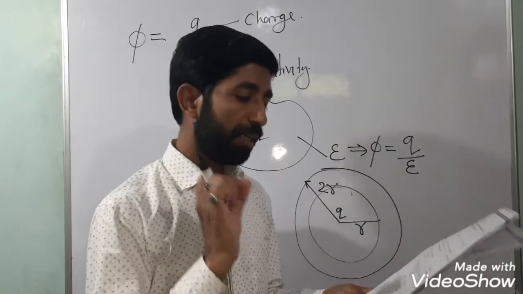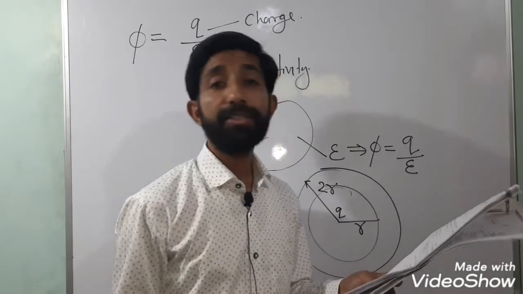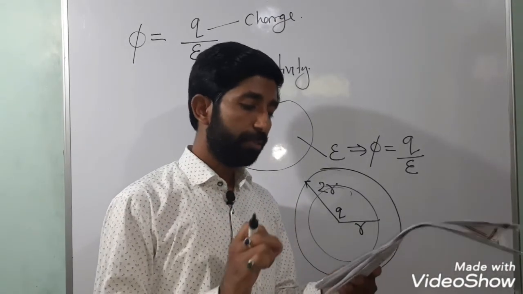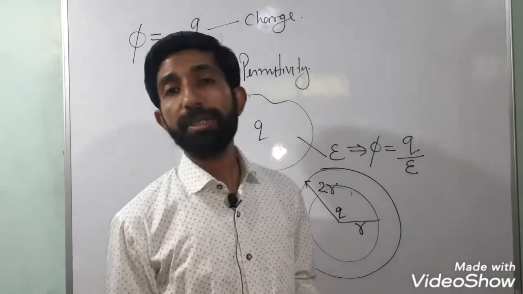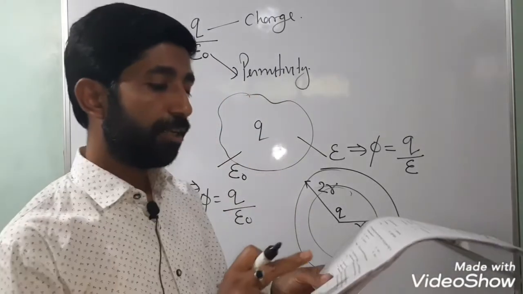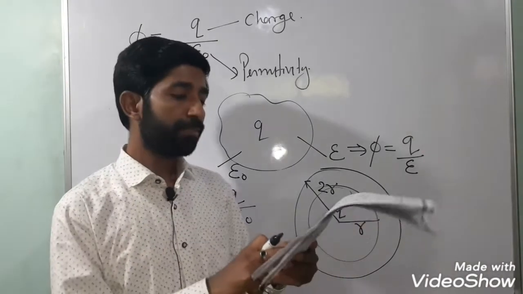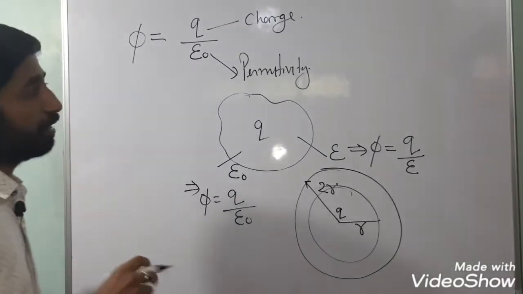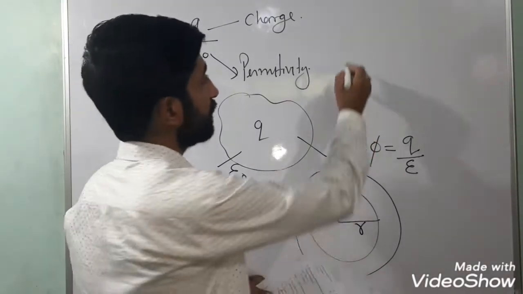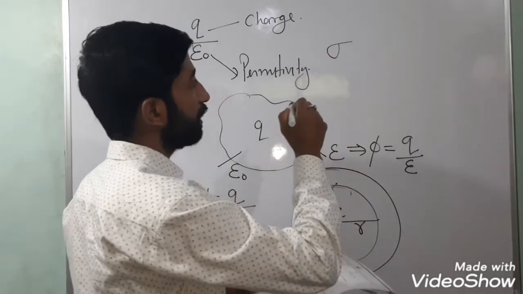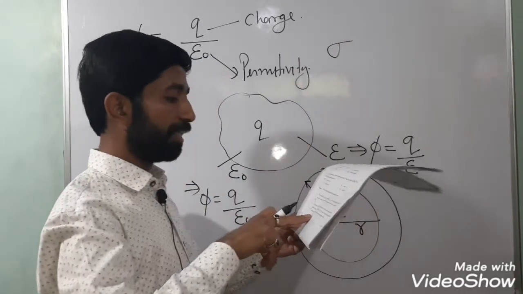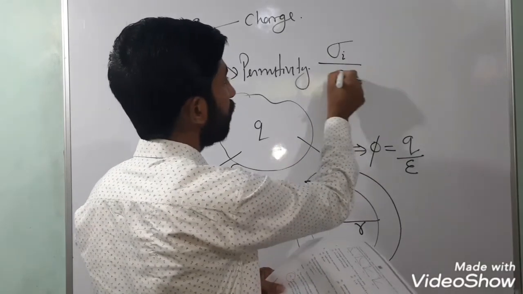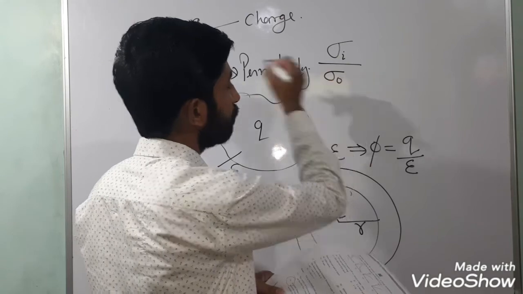Now, the ratio of the surface charge density of the inner surface to that of the outer surface. The surface charge density is sigma, so the ratio to be found is sigma inner over sigma outer.